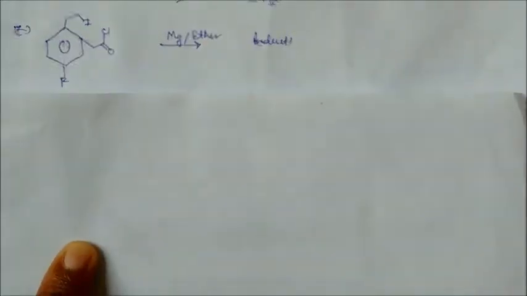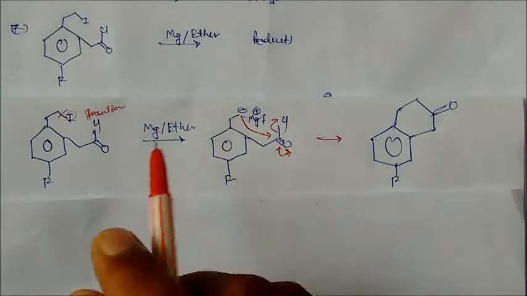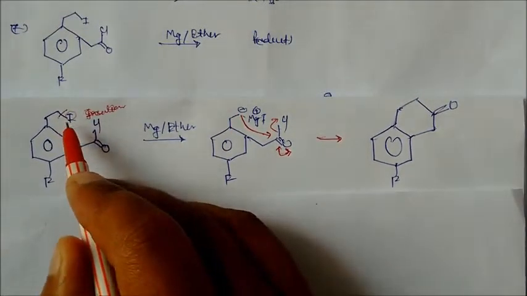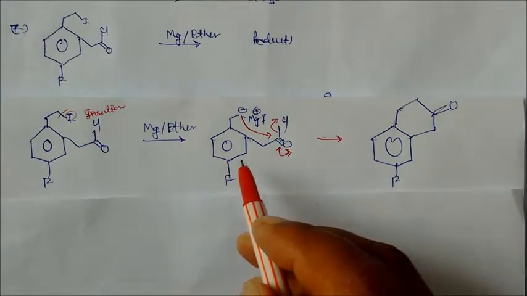So let us see this mechanism. In this mechanism you can see magnesium is inserted. This becomes your Grignard reagent. So again the Grignard reagent, this is an unstable compound.